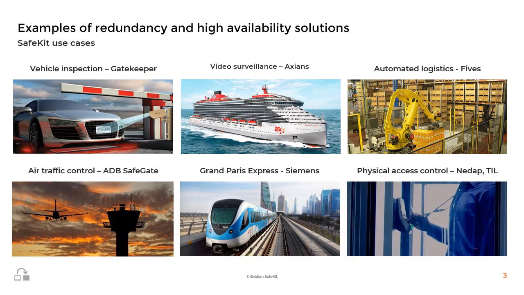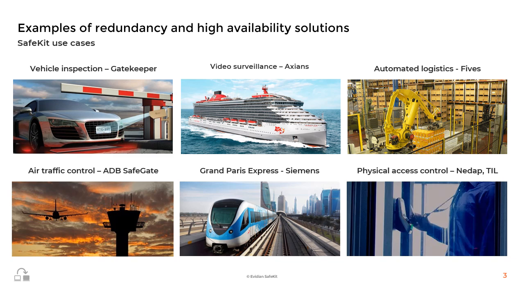Let me share some real-world examples of how Avidian SafeKit ensures high availability and redundancy for critical applications across various industries. These use cases have been implemented by our partners with their critical applications at many customers. In vehicle inspection, SafeKit is utilized by Gatekeeper to keep their inspection systems operational at all times. The real-time replication and automatic failover capabilities ensure that any server failure does not disrupt the inspection process.